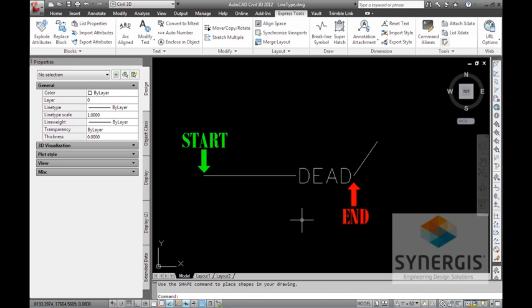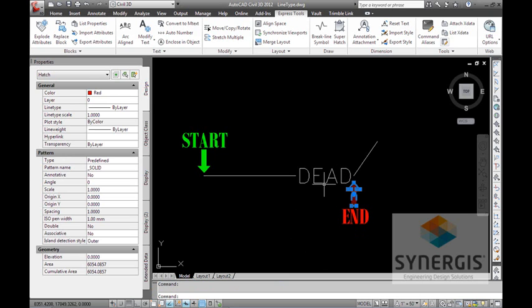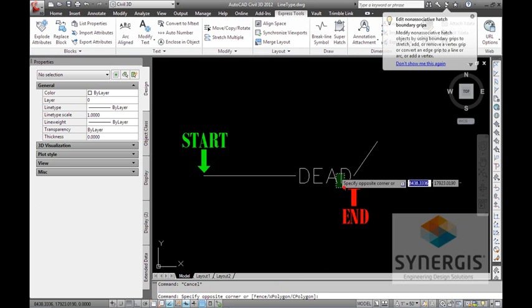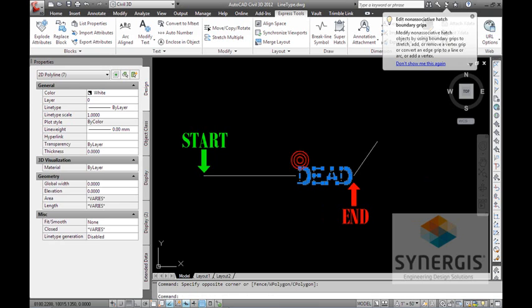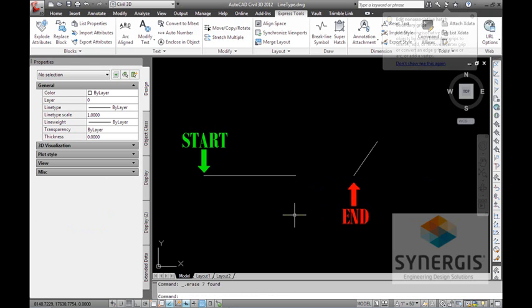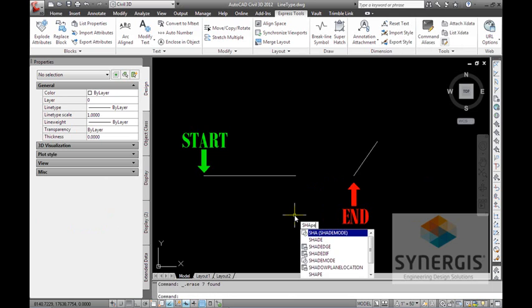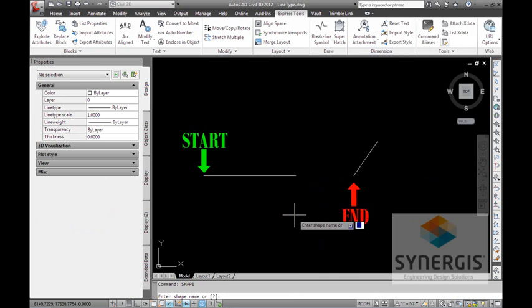All right. One thing to point out here, at the command line, notice what it's telling you. It's telling you to use the shape command to place these back in your drawing. So I'm going to delete this. Not that. I want to delete this. And now I'm going to type in shape. Enter. It's going to ask me for the shape name.